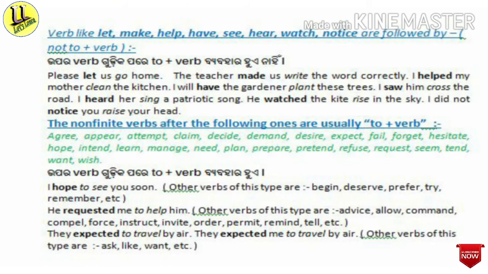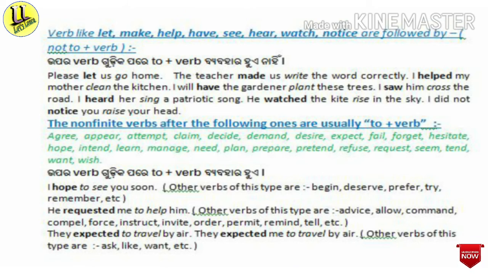They are agree, appear, attempt, claim, decide, demand, desire, expect, fail, forget, hesitate, hope, intend, learn, manage, need, plan, prepare, pretend, refuse, request, seem, tend, want, wish, etc. These are some of the verbs. And we can take some examples. I hope to see you soon. Here, there is the verb see and just before see we use to.